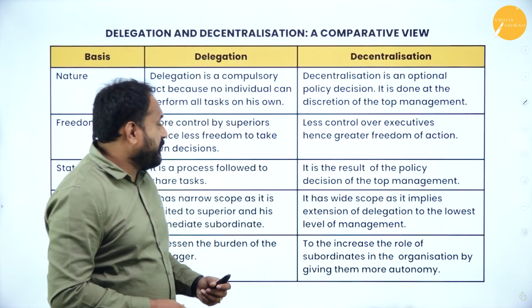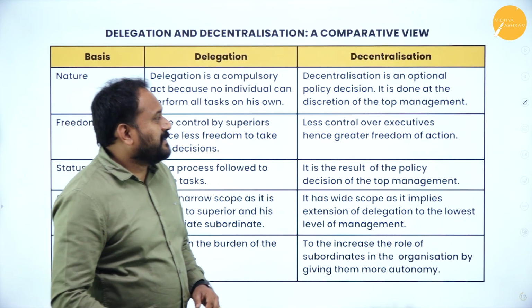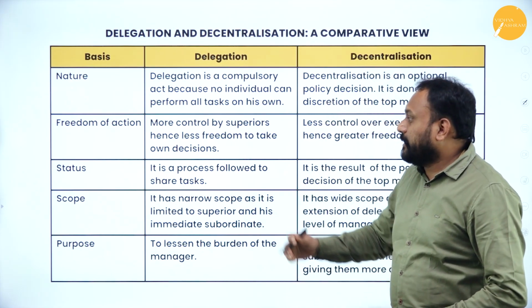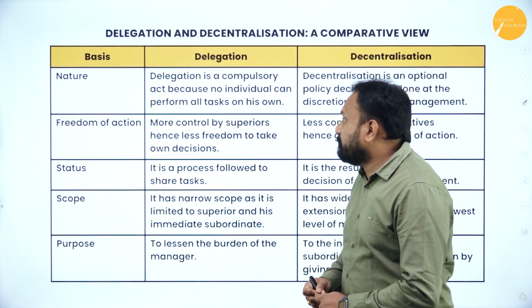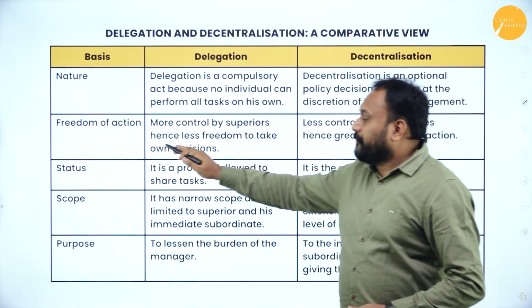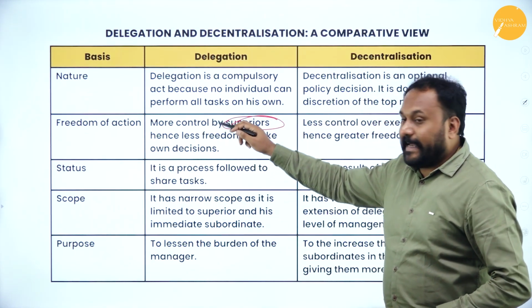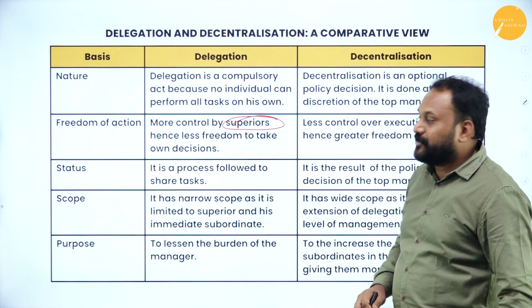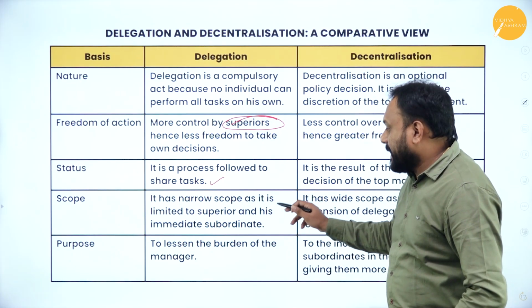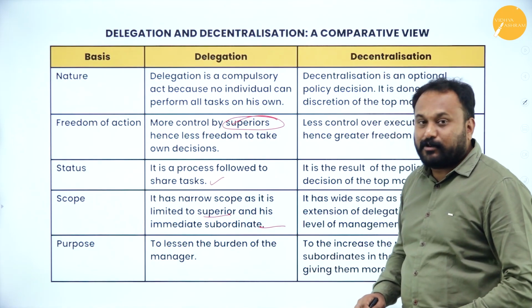So next one here, decentralization is an optional policy decision. See, decentralization is not mandatory. It is what? Optional policy. So here when we go with the nature, delegation is a compulsory act because no individual can perform all tasks. Freedom of action: there is more control by superiors, hence less freedom to take own decisions. It is a process followed by shared task. It has narrow scope, as it is limited to the superior and his immediate subordinate.